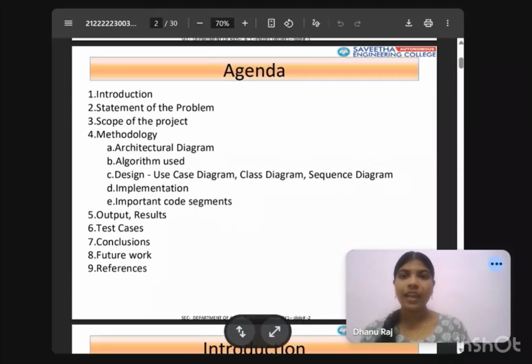Agenda. In this presentation, I will cover introduction, problem statement, scope of the project, methodology, architecture, algorithms used, implementation, output, results, conclusion, and future work.